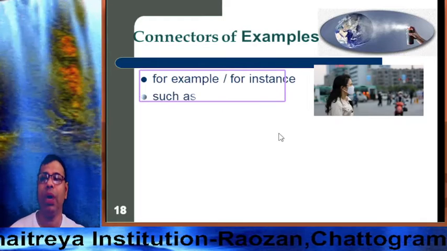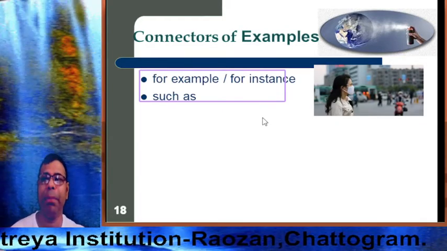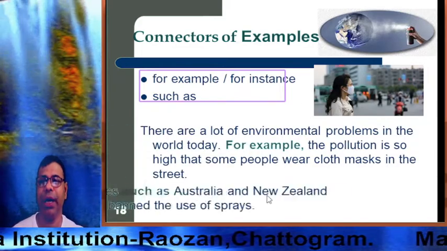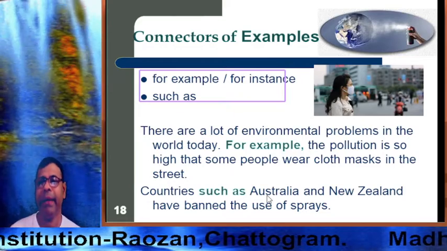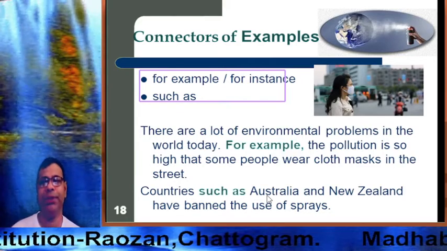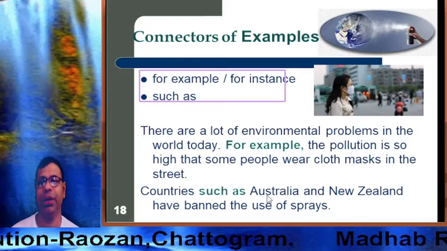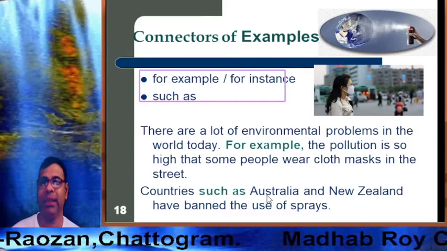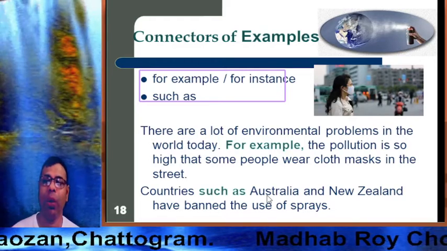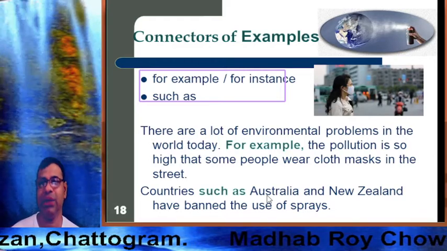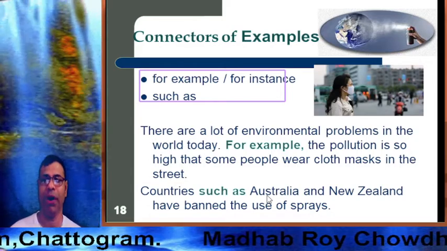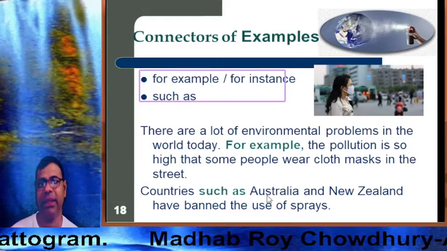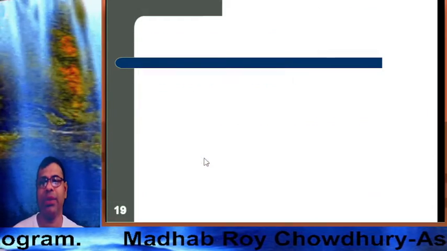Now, look, connectors of examples. For example, for instance, such as. So, dear learners, there are a lot of environmental problems in the world today. For example, the pollution is so high that some people wear masks in the street. Countries such as Australia and New Zealand have banned the use of sprays.